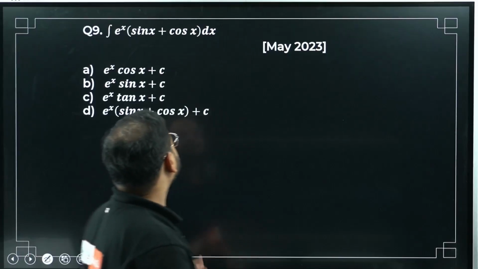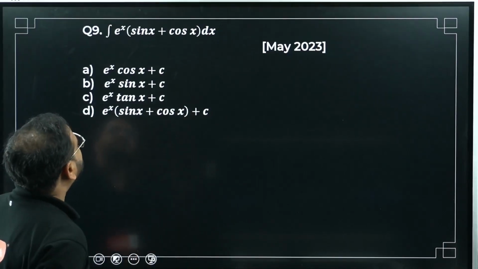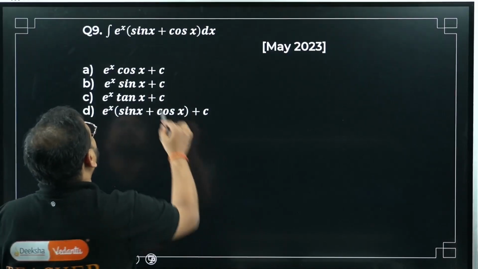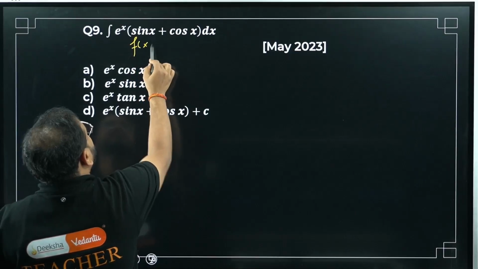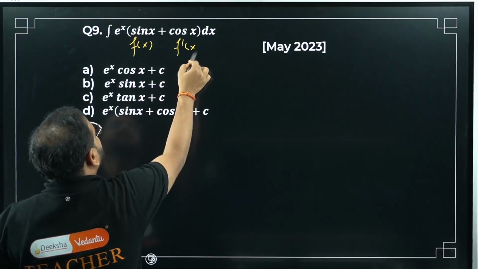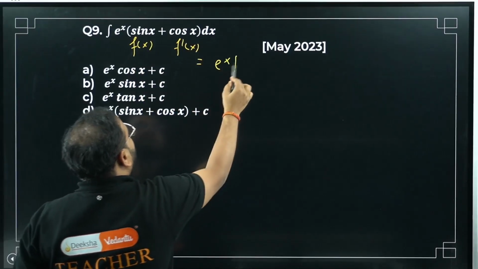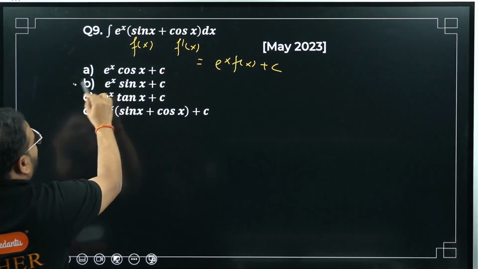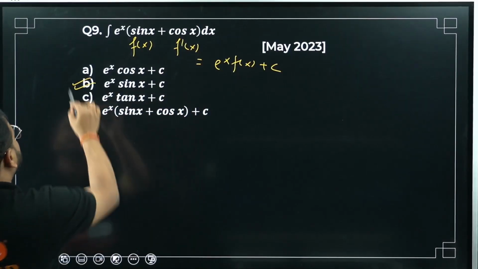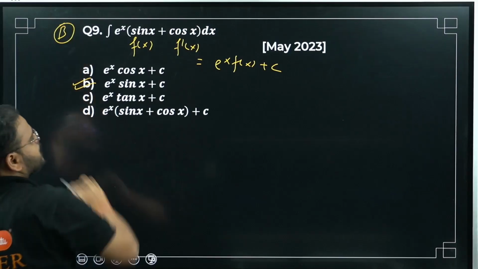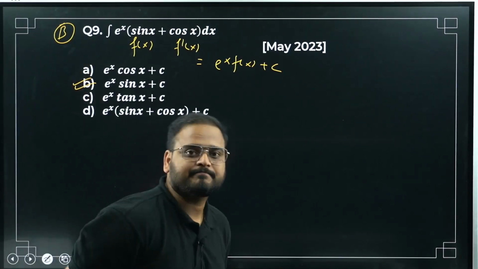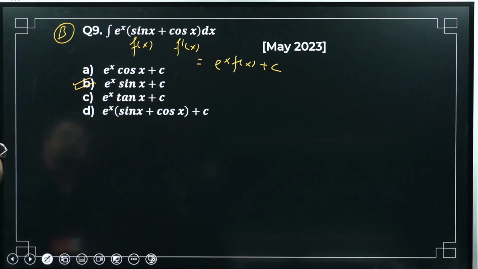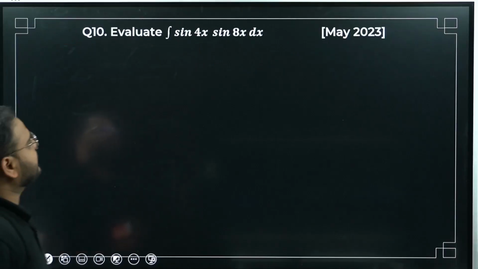Okay, chaliye. e power x. Formula, sir. f of x is here, f dash of x is here. Answer is e power x f of x plus c. e power x sin x. Option B. May 2023 paper. Please check. Question number 10.